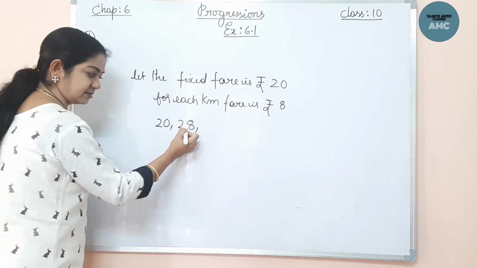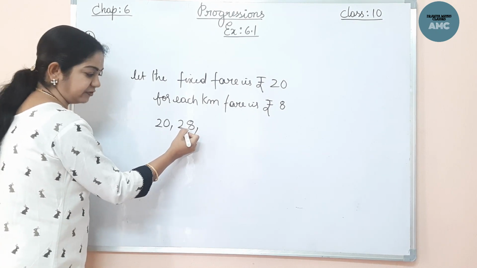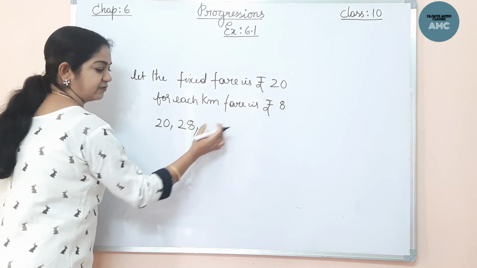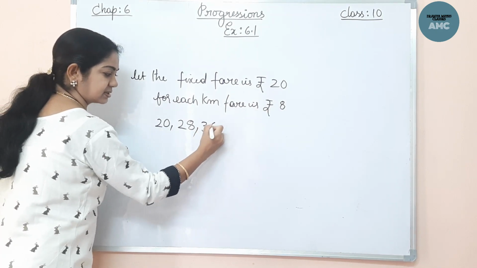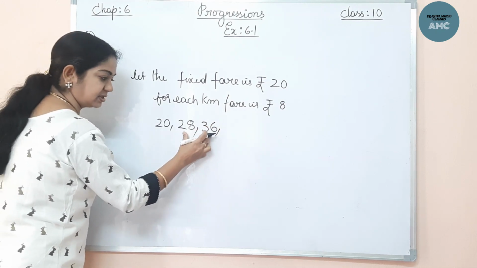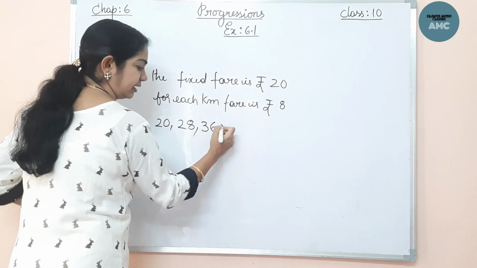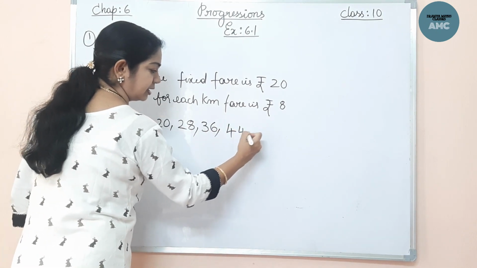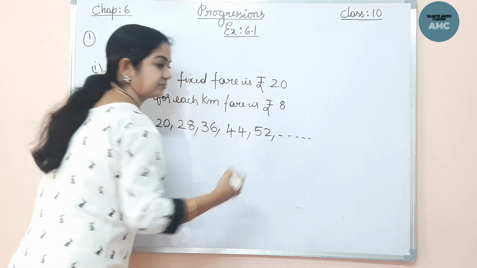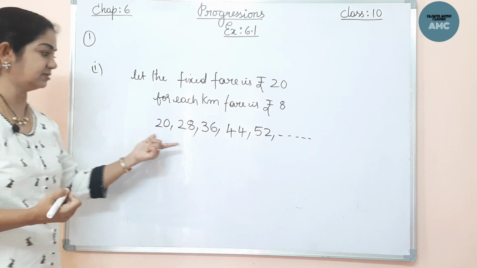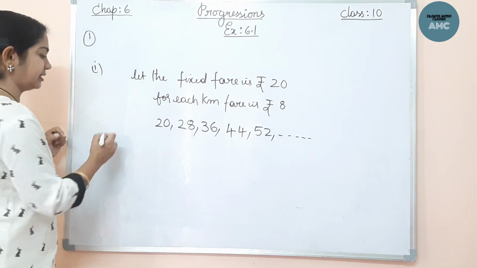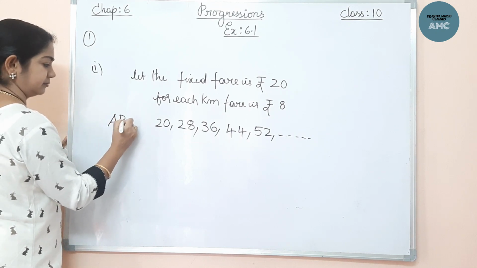Now for the previous term, if I add 8, the fixed number, this is a constant number, it becomes 36. For 1 kilometer the charge is this, for another kilometer the charge is this, then for another kilometer again plus 8 comes to 44, again plus 8 comes to 52, and so on. So how many kilometers the taxi has travelled, that many. So clearly we can see that this is in AP, right?